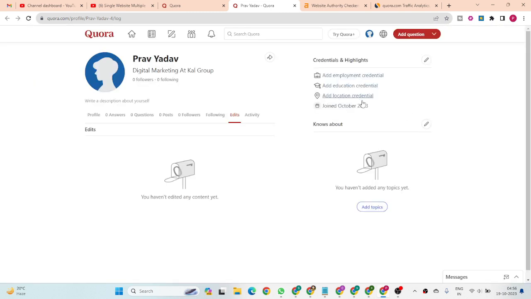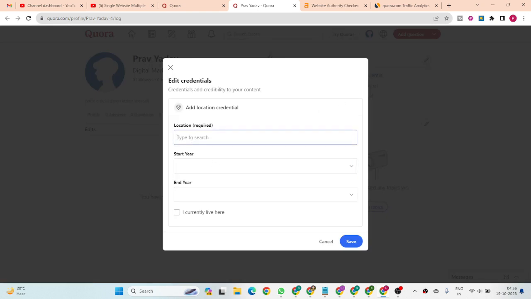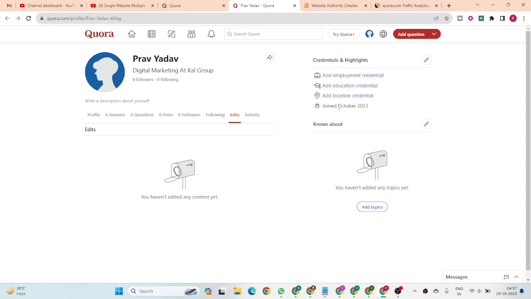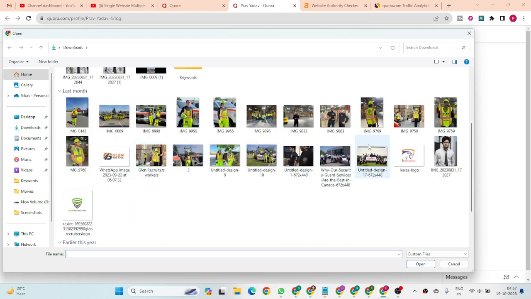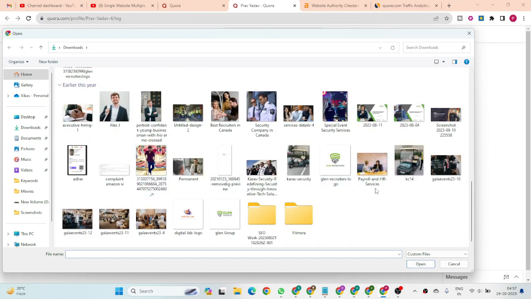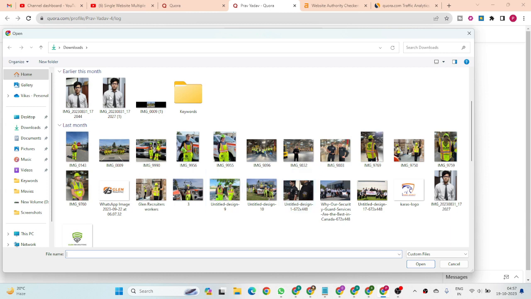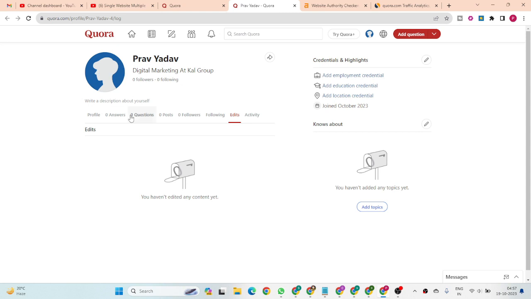Okay, they are asking me for location, start and end here. So you have to optimize these things. This is very normal, you can do it very easily. Is there any other picture I can update? I'm going to pick this picture. Once you complete your profile, you have to go to the home section.